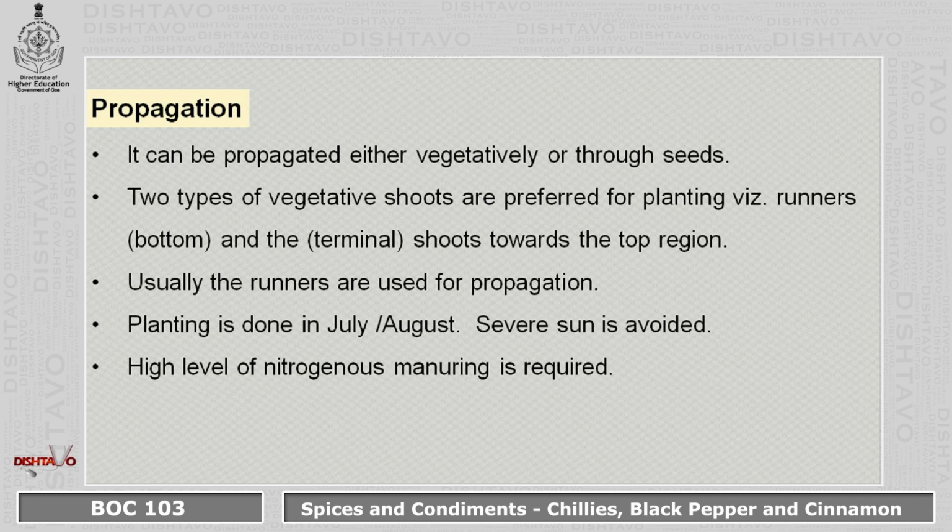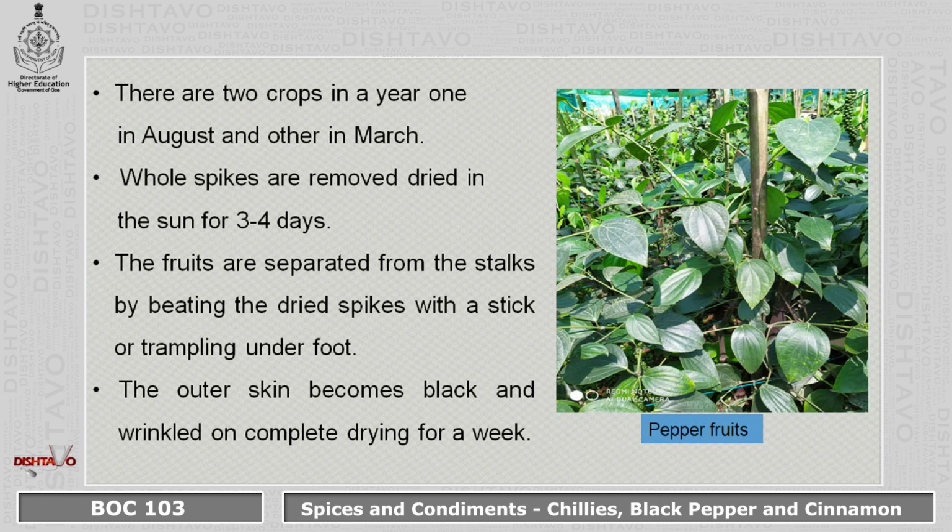There is a need for a high level of nitrogenous manuring. There are two crops in a year, one in the month of August and the other one in March, wherein the whole spikes are removed and dried in the sun for 3 to 4 days.